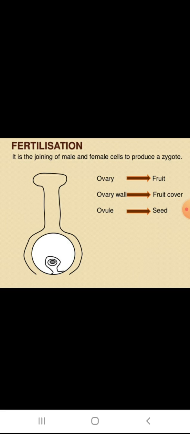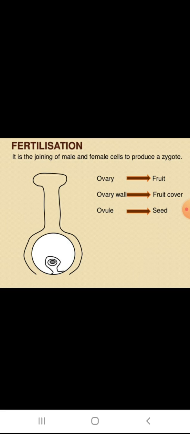Formation of a fruit and seed. The ovary becomes the fruit. The ovary wall becomes the fruit cover. The ovule becomes the seed during the process of fertilization. After fertilization takes place, the ovary grows into a fruit. The ovary wall forms the fruit wall.